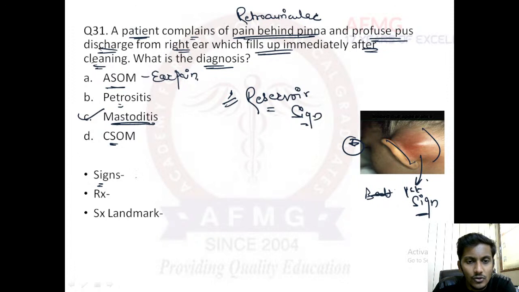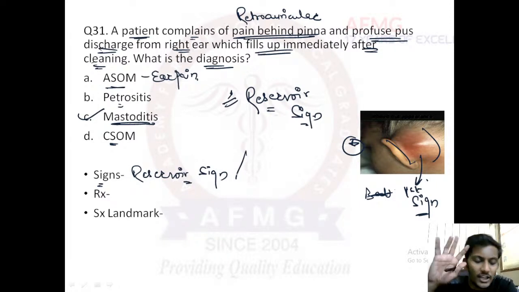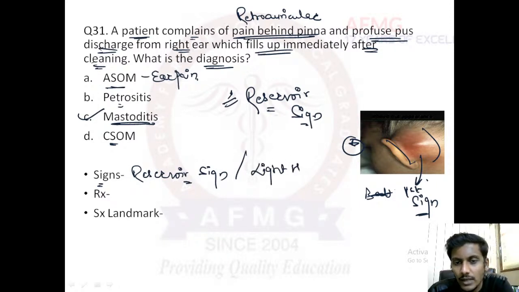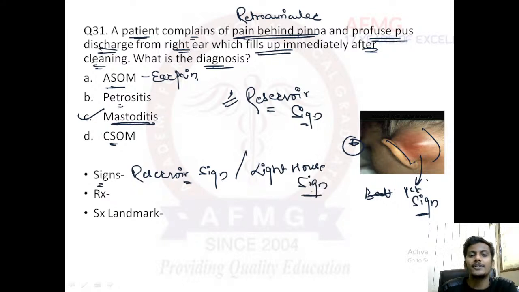The signs usually seen are the reservoir sign and the lighthouse sign. That means the pus column seems to be fluctuating, and if the pus column is fluctuating, this is known as the lighthouse sign. So two important signs of mastoiditis: reservoir and lighthouse sign.